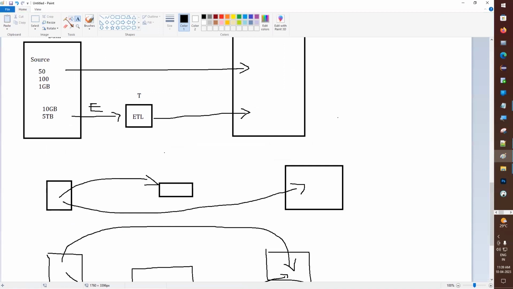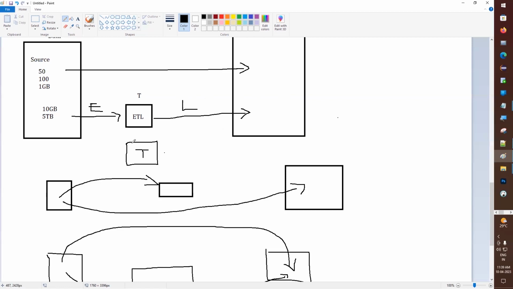Actually they take the data from one place and put it into one common place. From that place we do the transformation. After the transformation is done, then we load the data into our database. This is what ETL is doing. So ETL is one process: getting the data, transforming the data, then loading it into our database.